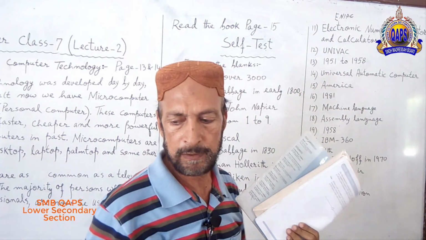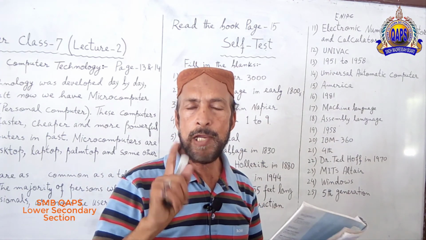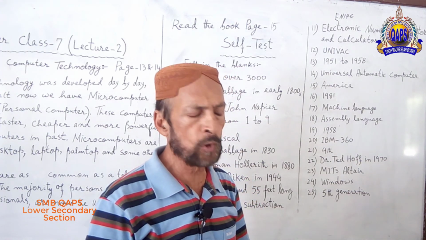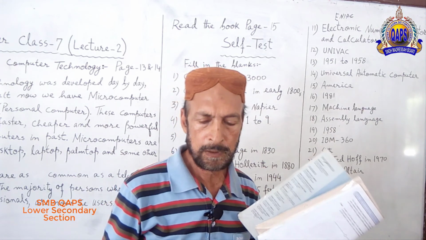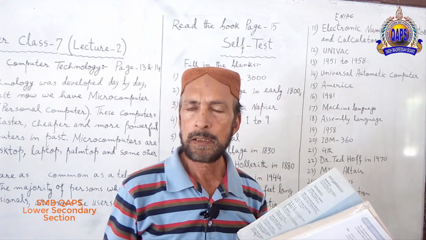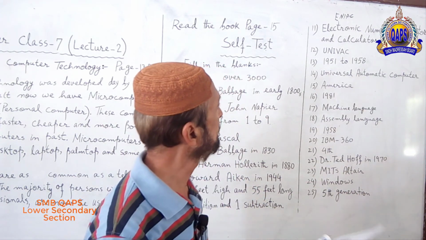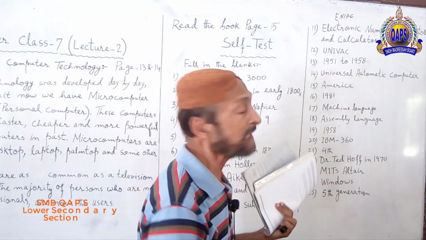You will understand that. If you have opened your book, page number 15, then you will understand it.